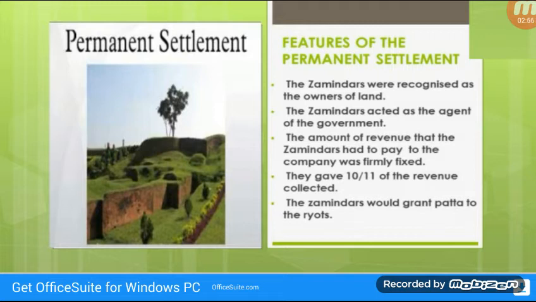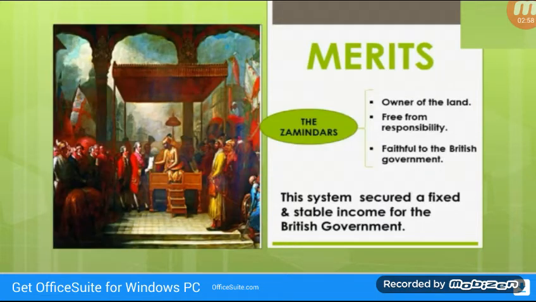Next one we will see about the merits of the Permanent Settlement. Under this system, many of the wastelands and forests became cultivable lands. Zamindars became the owner of the land. They were made free from the responsibility of providing justice. They remained faithful to the British government. This system secured a fixed and stable income for the British government.